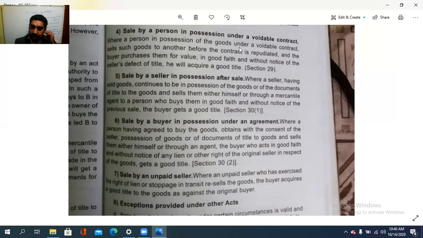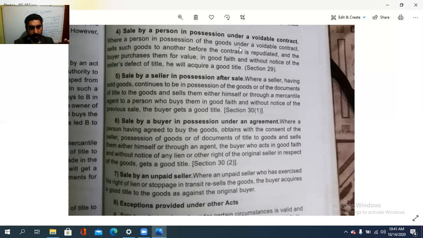So how is it? Where a seller having sold goods, okay, continues to be in the possession of the goods or of the documents of the title to the goods, that is, the seller himself again handles the possession, has not given it to the buyer, and sells them either himself or through a mercantile agent to a person who buys them. Okay, it only says this: continues to be in possession of the goods.